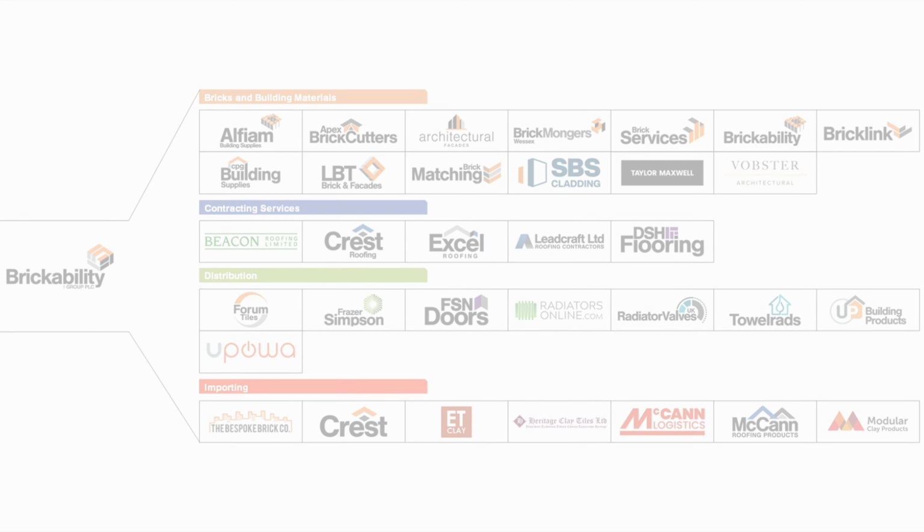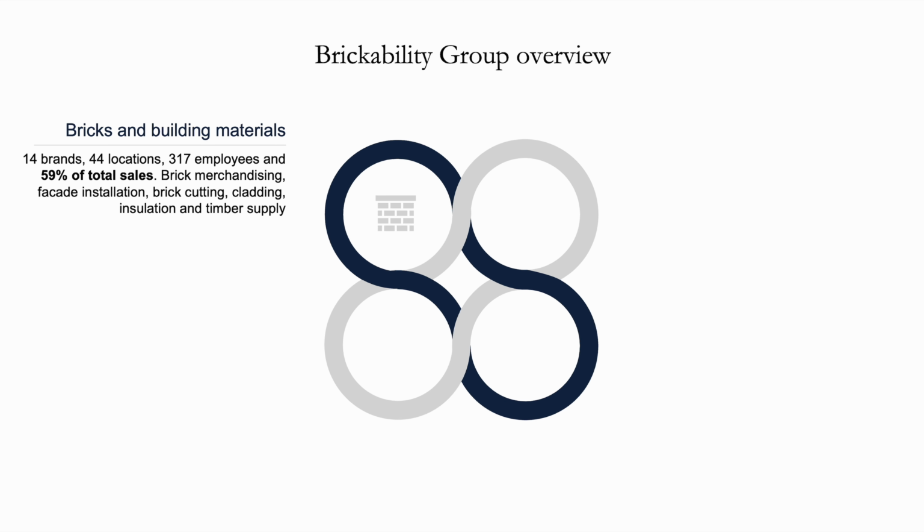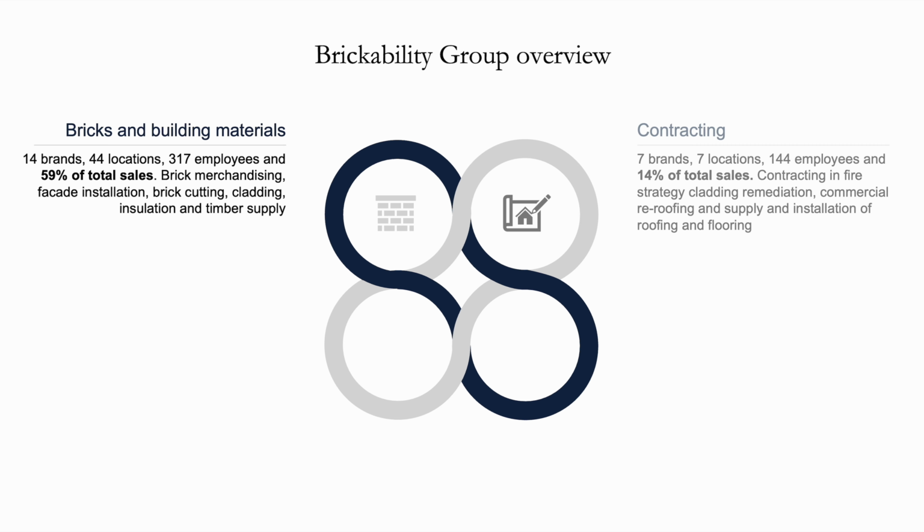Let's have a look at each segment separately. So bricks and building materials is the largest segment of the group and represents 59% of total sales. And I would say that most of the sales in this segment come from brick merchandising. Then we have contracting segment. It is 14% of total sales, and these are mainly construction services, installation of roofing and flooring.